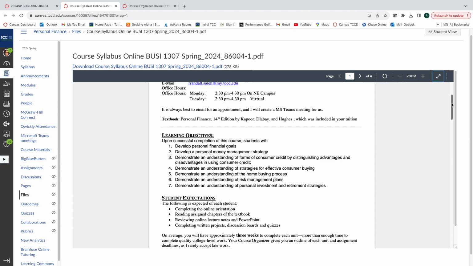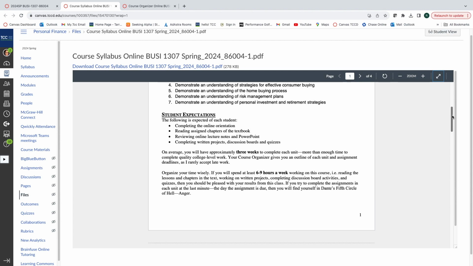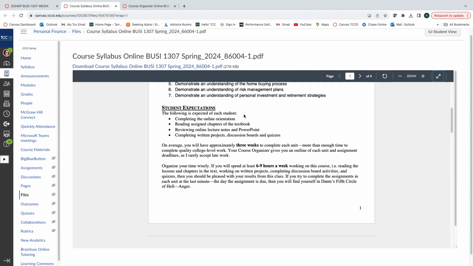Learning objectives we've gone over, and student expectations of an online course. Complete that online orientation, get those textbooks, and keep up with the class, my friends. On a 16-week course, you have approximately 3 weeks to complete each unit. There are 4 units in this course, so that gives you more than enough time to do a quiz, some discussion boards, and a written project.